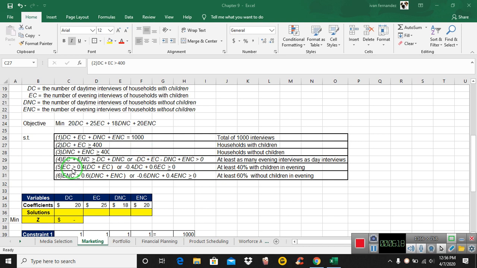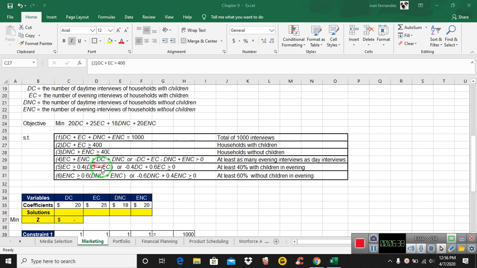And then number 5, at least 40% with children in the evening. So EC, evening children, has to be greater or equal to 40% of the daytime children plus the evening with children.